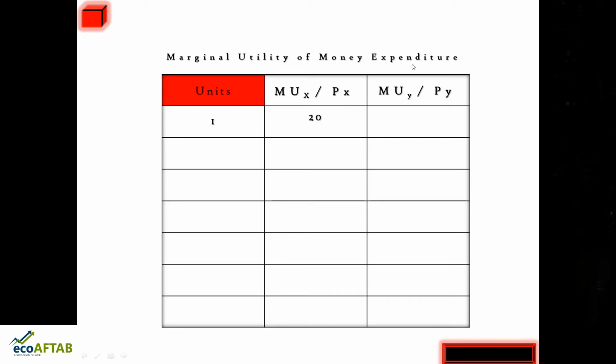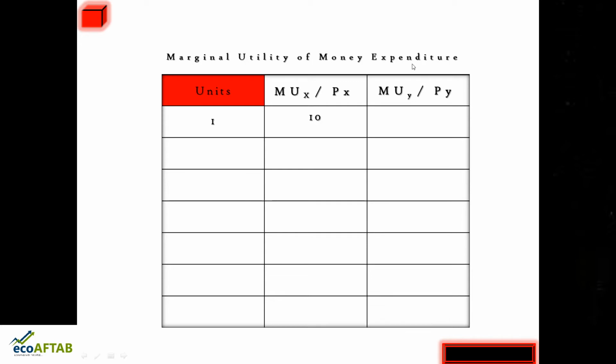So here in the first column we will get 20 divided by 2, and that is equal to 10. So from the first unit, the marginal utility of money expenditure for 5 star is 10.